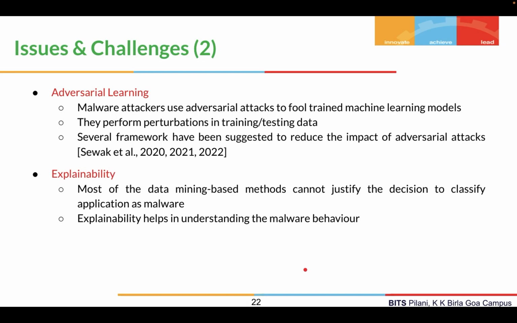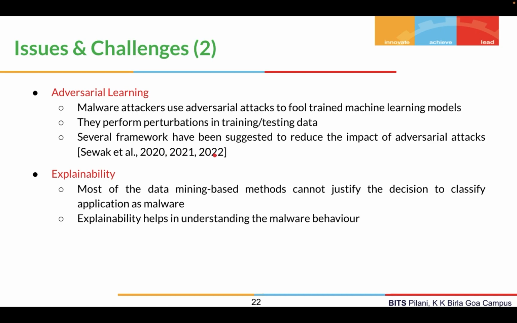Then we have adversarial learning, where, since researchers have used machine learning algorithms to detect malware, malware attackers have performed simple perturbations in training or testing data, and they try to fool the malware machine learning models as well. But several frameworks have also been suggested to reduce the impact of these samples, such as Sevak et al. in 2020, 21, and 2022.